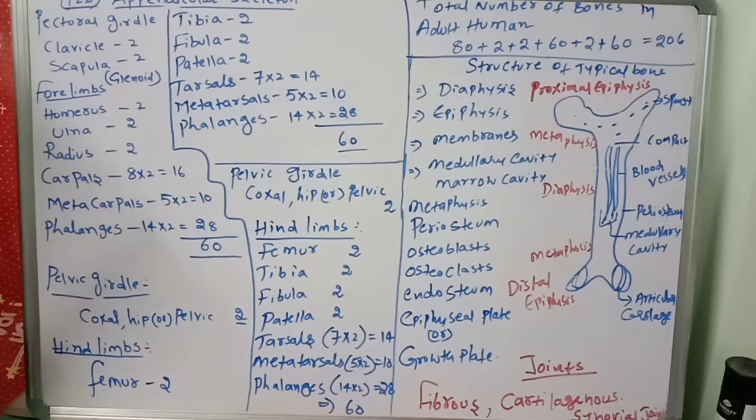Next, the upper limbs. The upper limb consists of 30 separate bones. How many? 30 separate bones, so 30 plus 30 makes 60 for both limbs. These bones are specialized for mobility. The skeleton of the arm, the region between the shoulder and elbow, is the humerus. The head of the humerus articulates with the glenoid cavity of the scapula, as I said just now, and forms the shoulder joint.